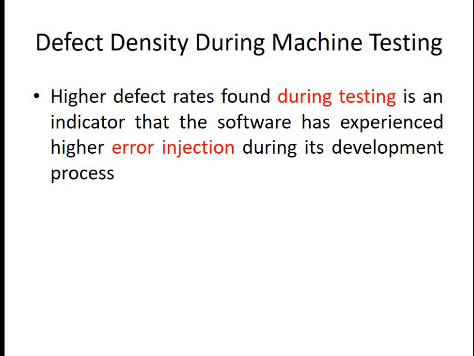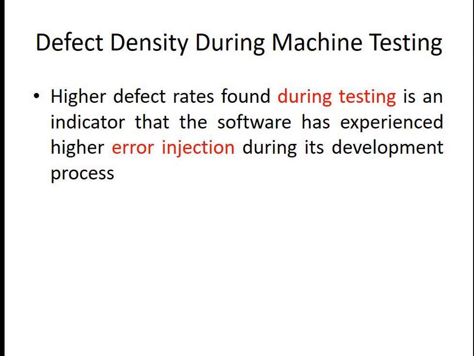That means throughout the development there were continuous errors injected, knowingly or unknowingly. The chances are that unknowingly the errors are injected. So that particular thing is your defect density metric.